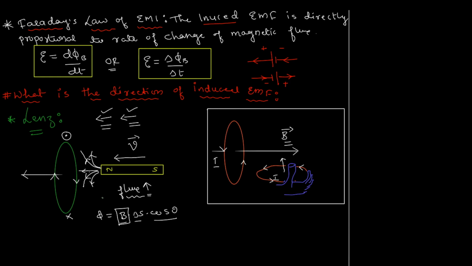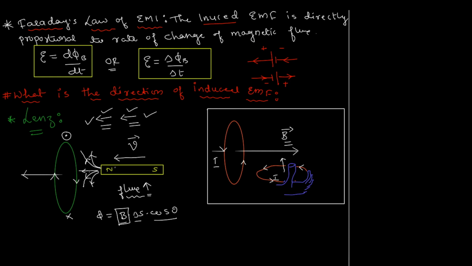Wait, you know what would happen in such a case? If the magnetic field produced by the coil and the magnetic field of the bar magnet align, if the field lines happen to be in the same direction, then there will be attraction of sorts.